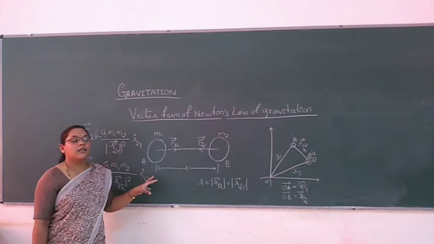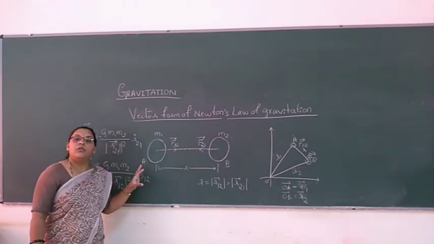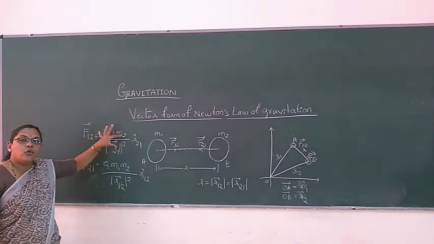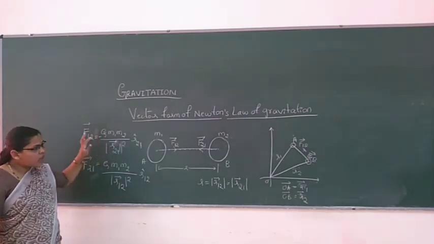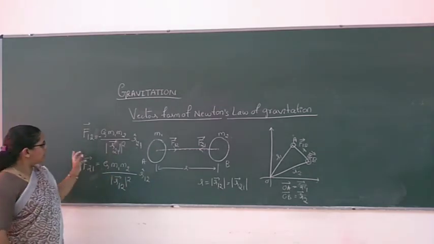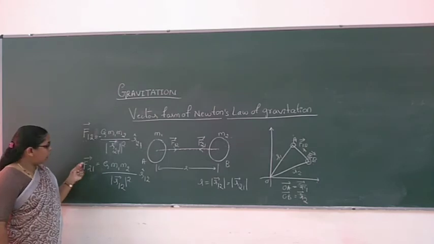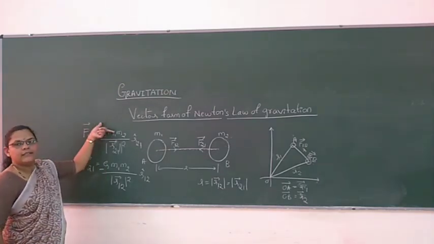The gravitational force between the bodies is always attracting. And second, the negative sign indicates that the force exerted on each body is opposite to the force exerted on the other body. Similarly, the force exerted on the second body by the first body is also negative, opposite to that direction.